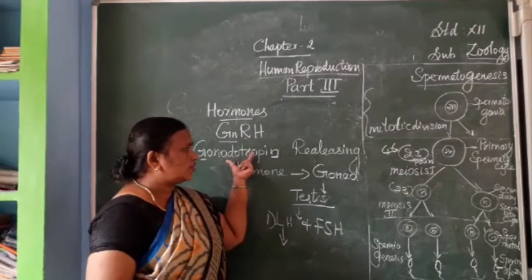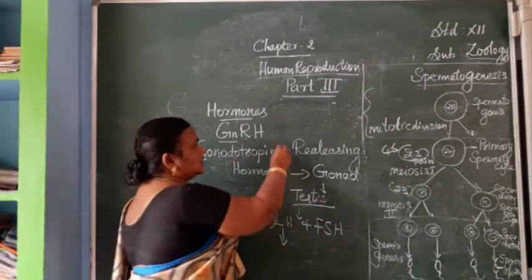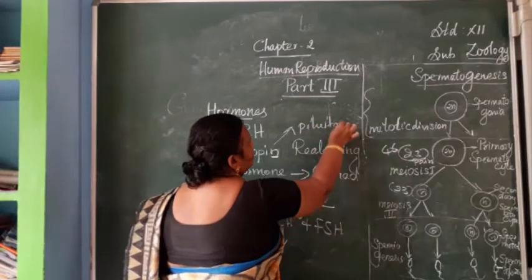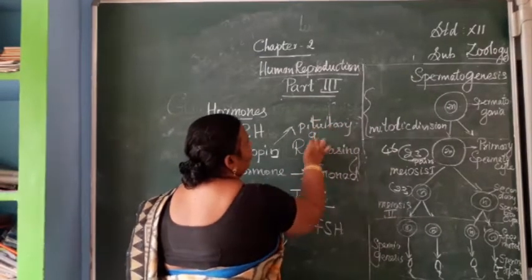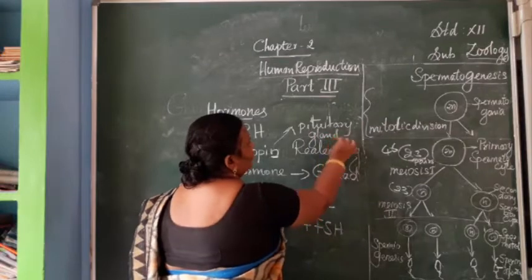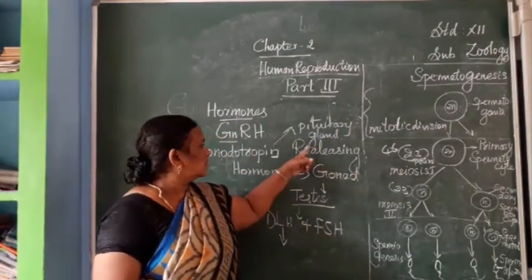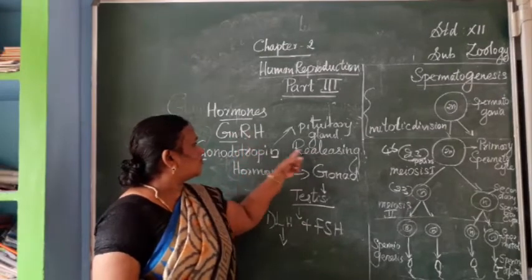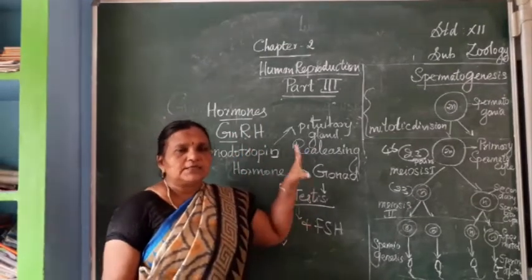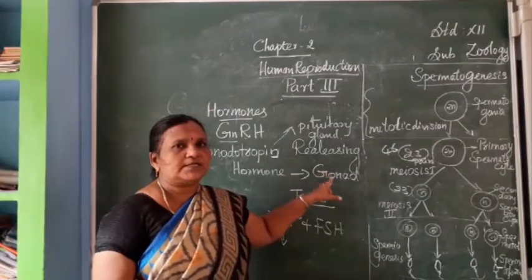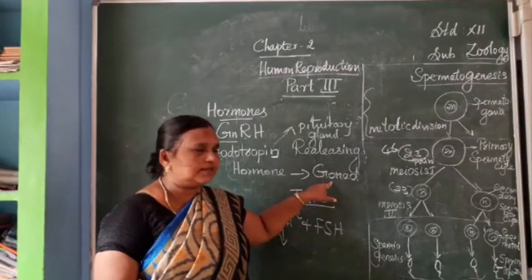First of all, the gonadotropin releasing hormone is secreted from the pituitary gland. This hormone gives stimulation to the gonads. Gonads means here the male testis.